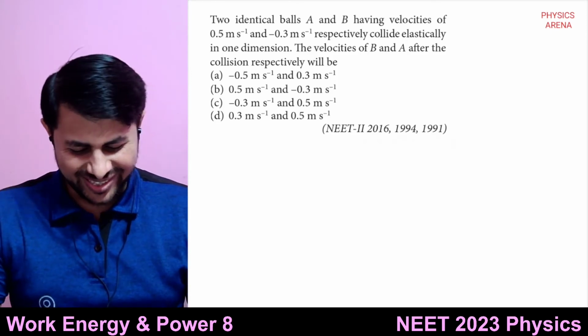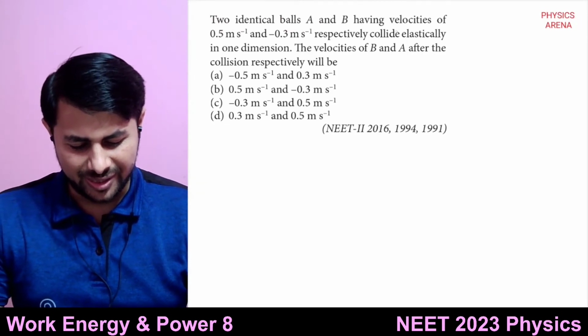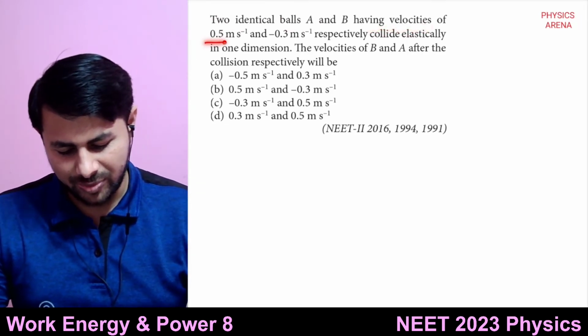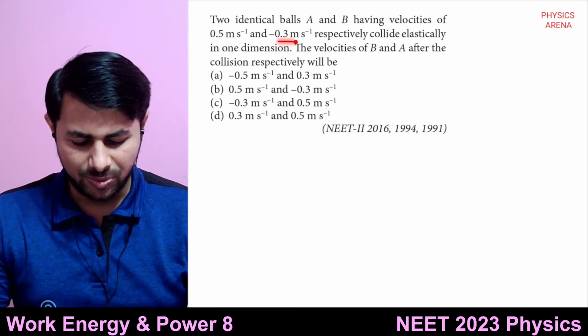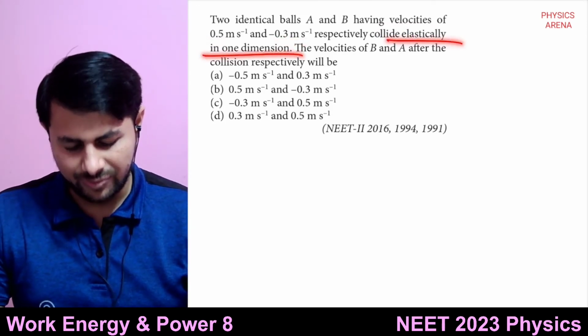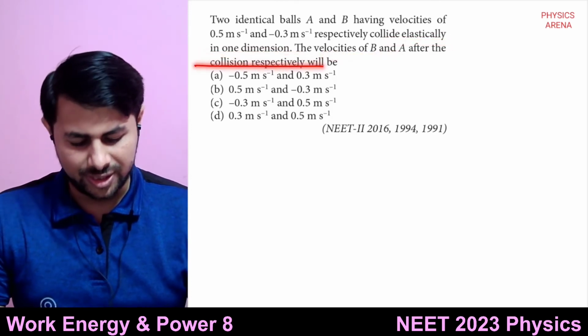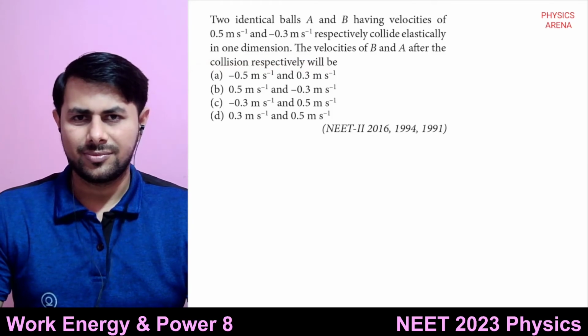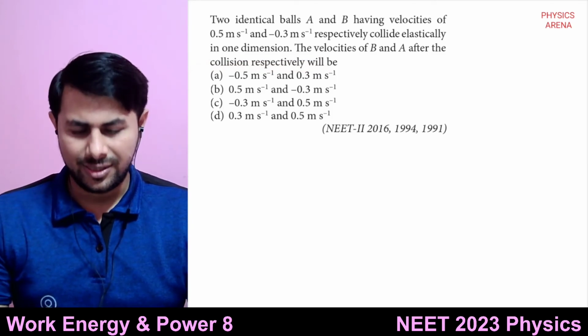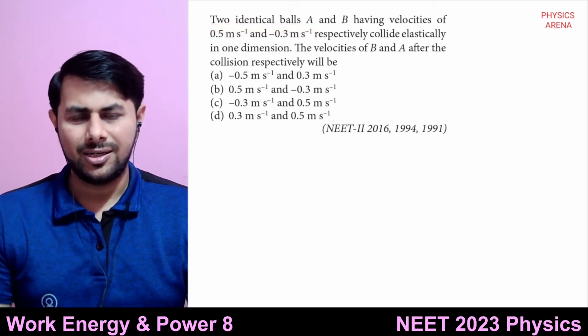Two identical balls A and B having velocities of 0.5 meters per second and 0.3 meters per second respectively collide elastically in one dimension. The velocities of B and A after the collision respectively will be. They collide elastically, and two identical balls means their masses are equal.